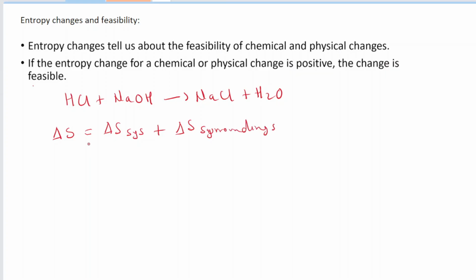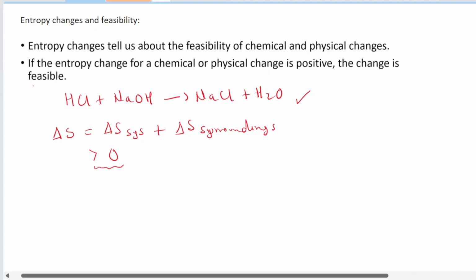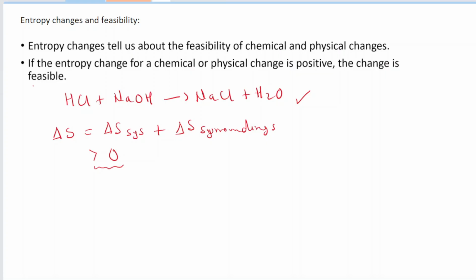And if we find out that the total entropy change of this reaction is greater than 0, that means that this reaction will occur and it is feasible. If we get that the answer over here is less than 0, then this reaction will not occur. And why does this happen? This is because nature, the way it is, always tries to increase the overall entropy of this world. These chemicals prefer to be disordered than to be ordered. Anything which is more disordered is actually more favored in the world than if it is ordered.